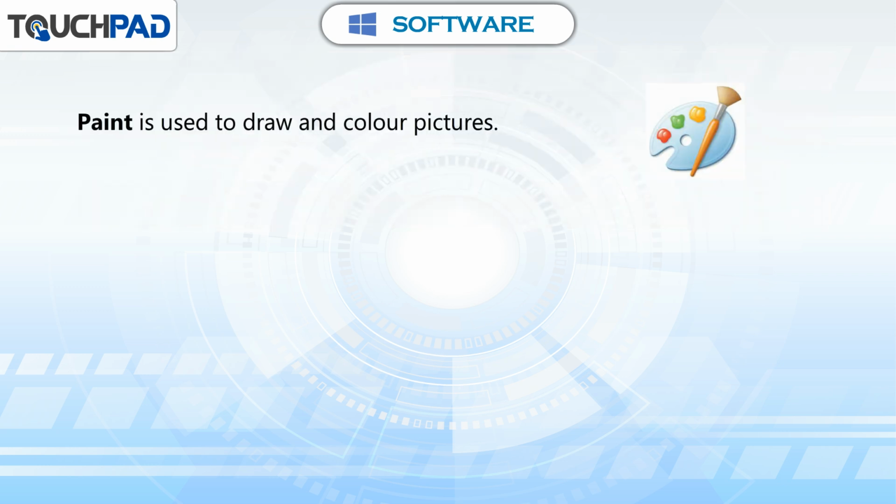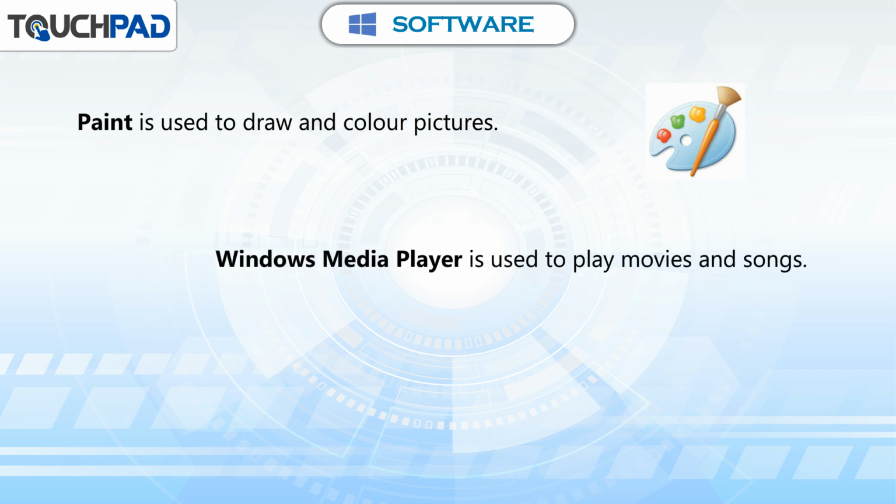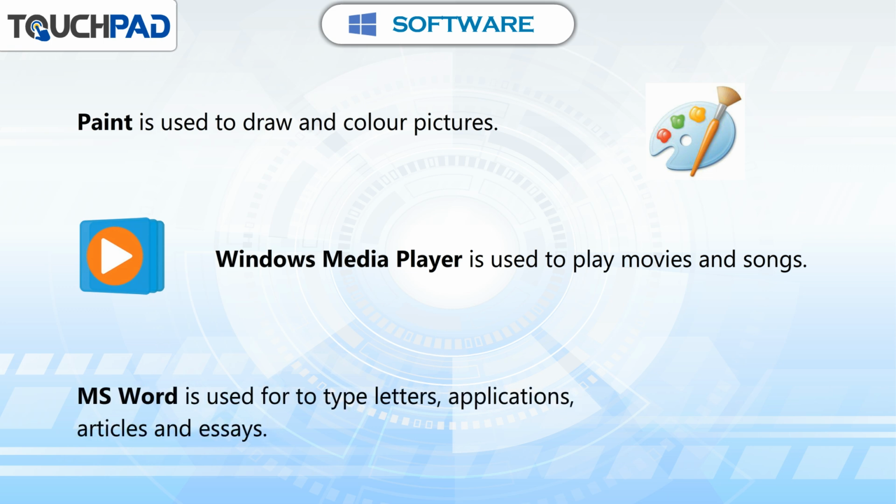Paint is used to draw and color pictures. Windows Media Player is used to play movies and songs. MS Word is used to type letters, applications, articles, and essays.